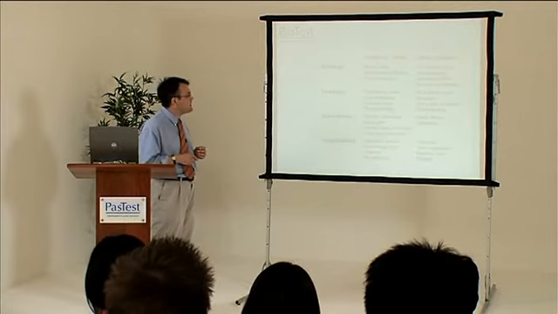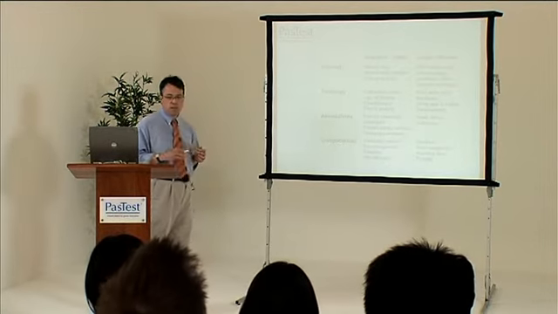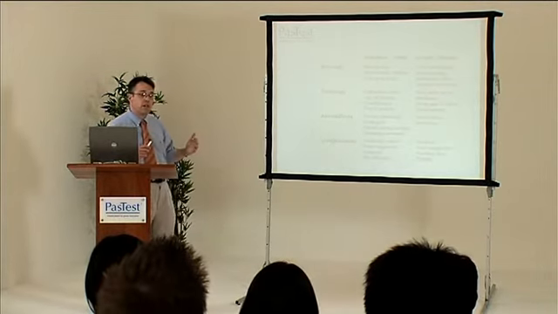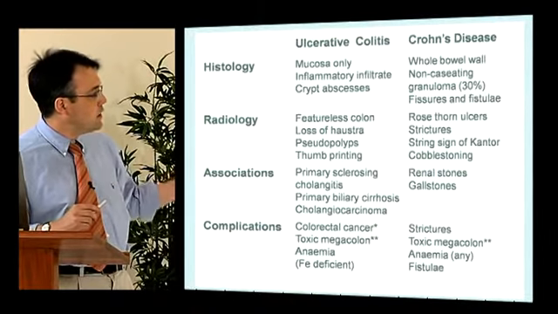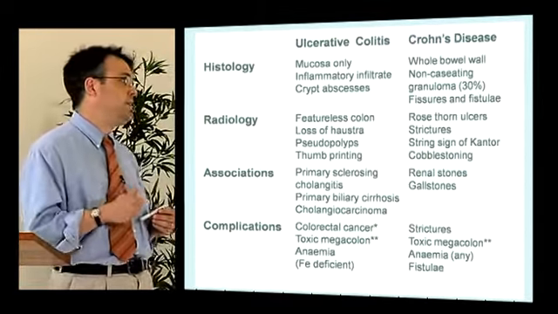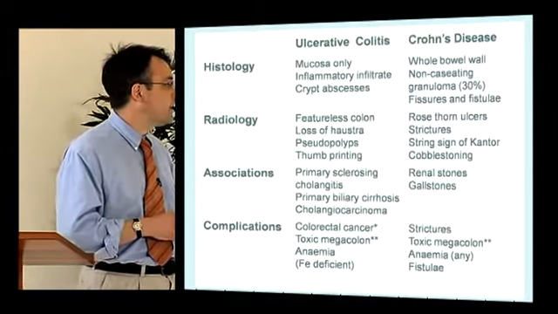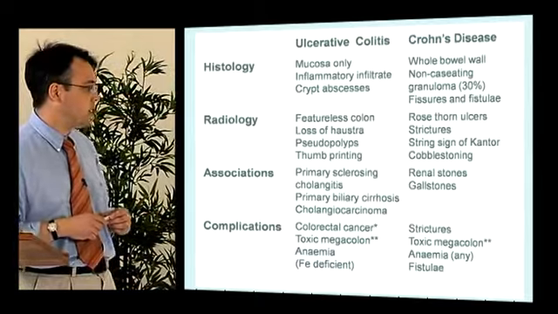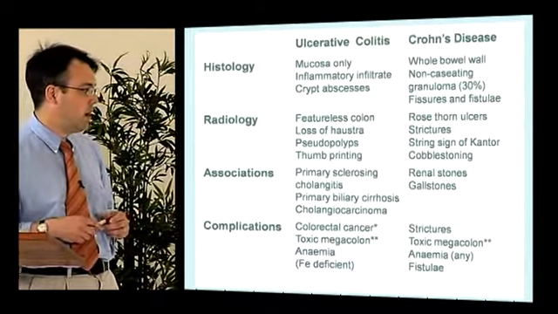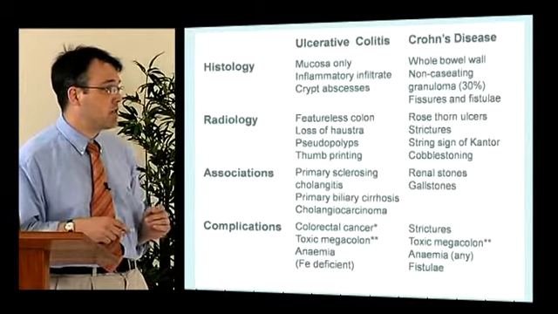There are some classic features on radiology, and there are some associations. In basic terms, Crohn's more commonly gives renal stones and gallstones. UC more commonly causes the liver problems such as PSC, PBC and cholangiocarcinoma, although there is some overlap. Complications in both include colorectal cancer and toxic megacolon and nutritional deficiencies, although nutritional deficiencies are much more common in patients with Crohn's disease because it can affect the small bowel.